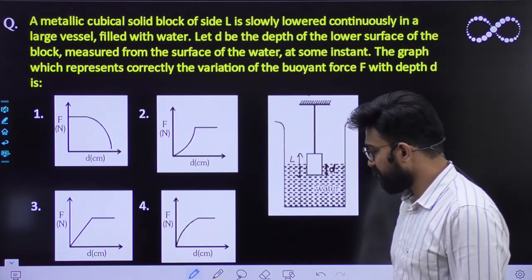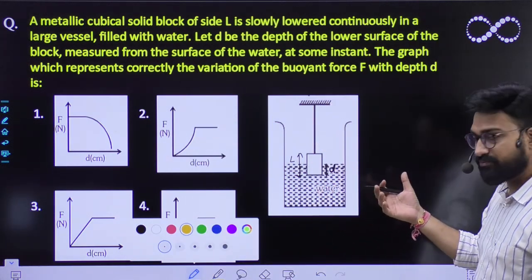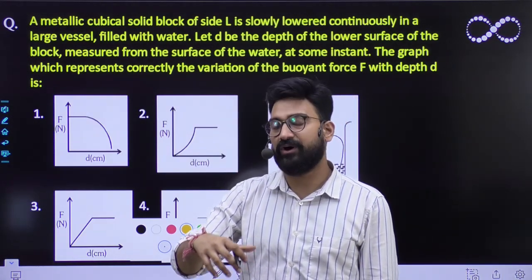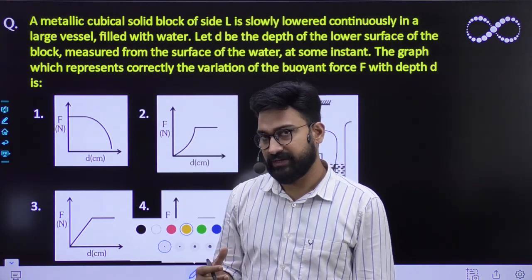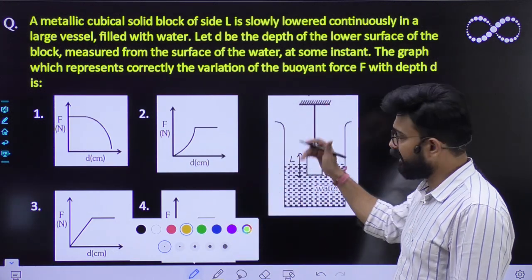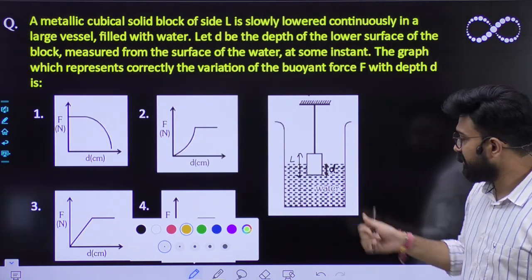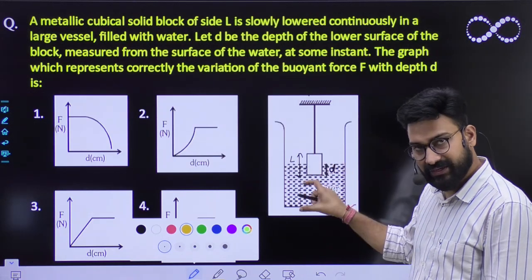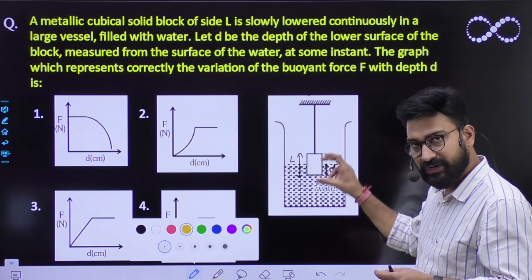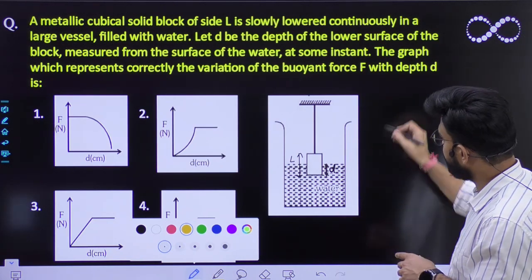Okay, so we already know that buoyant force acts whenever an object is placed inside water, or whenever an object is placed inside another liquid, right? And this buoyant force always acts upward, so its direction is always upward, and weight will make it move downward, right? So there are only two forces that will act on it while it is going inside water. Weight will make this block come down, and the buoyant force will keep on increasing, because this buoyant force depends upon